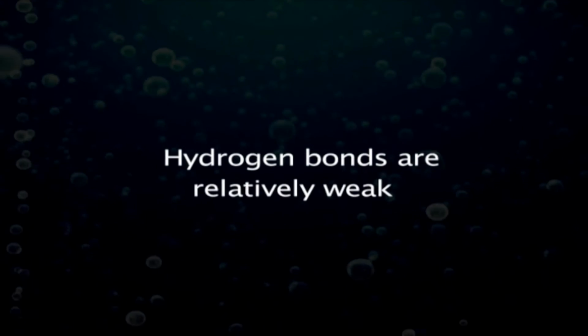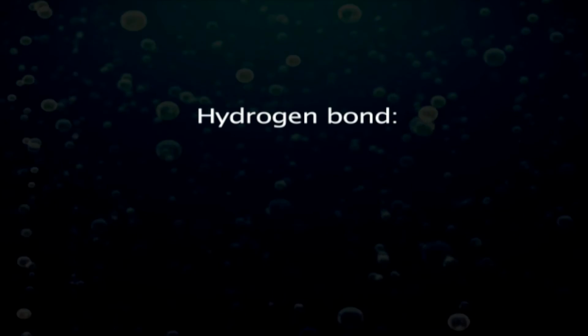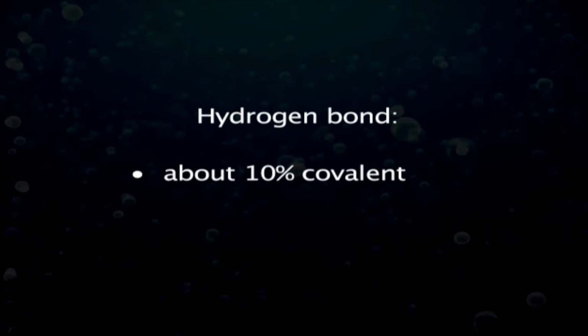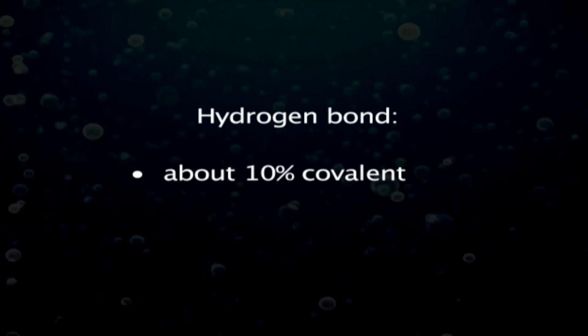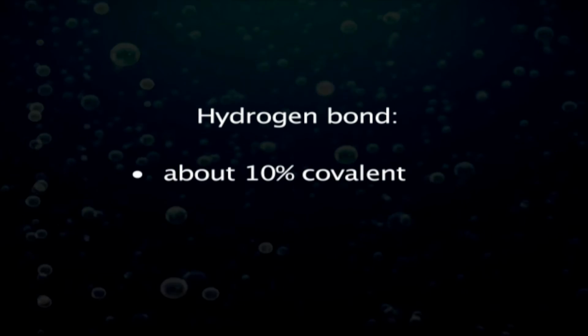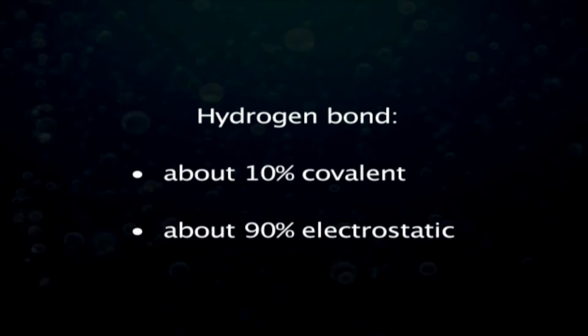Hydrogen bonds are relatively weak. The hydrogen bond is about 10% of that of a covalent bond due to overlaps in the bonding orbitals and about 90% of that of an electrostatic bond.